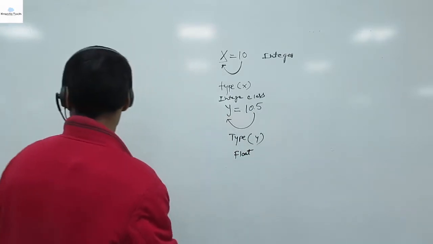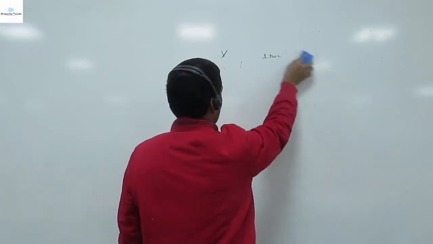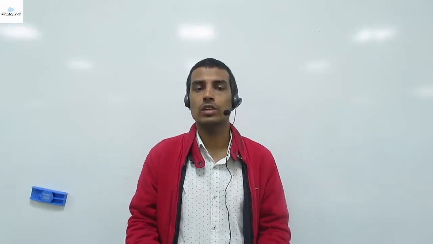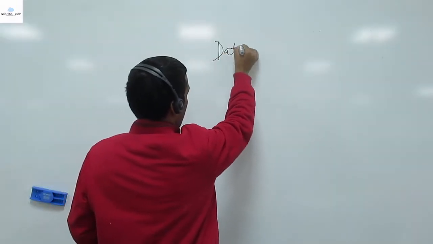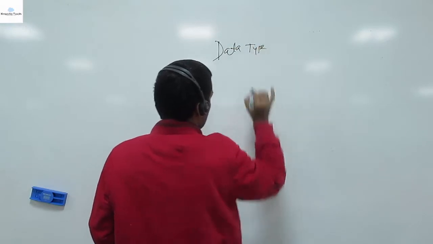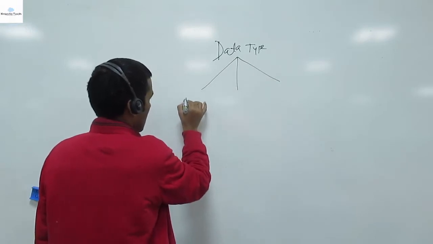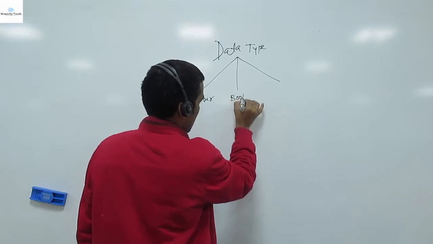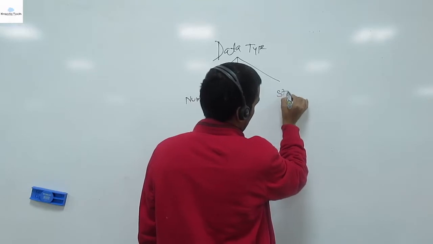Now I'm going to talk about how many types of variables or data types you can declare. Data types tell you how many types of data you can store in Python. In data types, there are different types. First, number. Second, Boolean. Third, string.